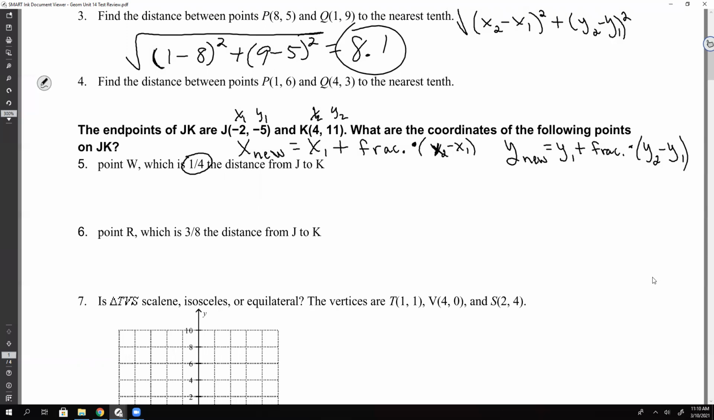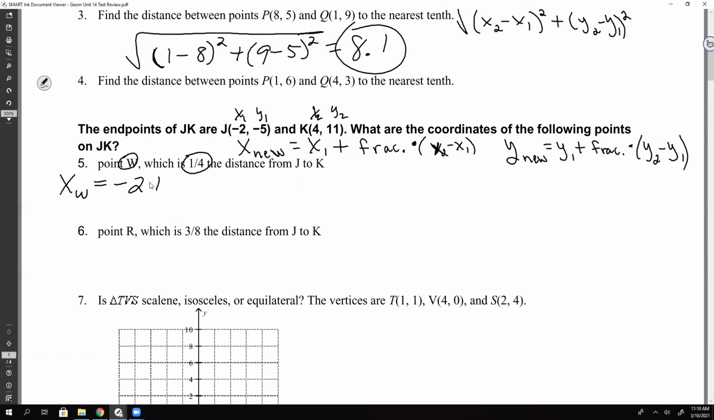So the new one's going to be point W. It's basically the same as this. So we're just following the formula, okay? All right. So I'm going to call it X, and then what's my new point called? W. So X sub W. So what is my x1? -2, plus, and then we do 1/4 times, and then we do x2, which is 4, minus -2.